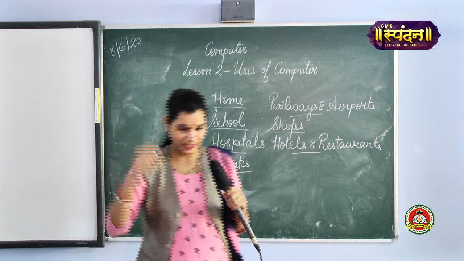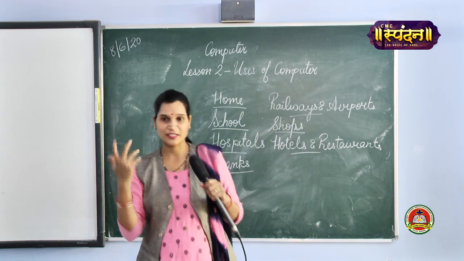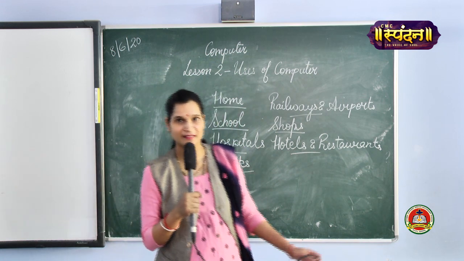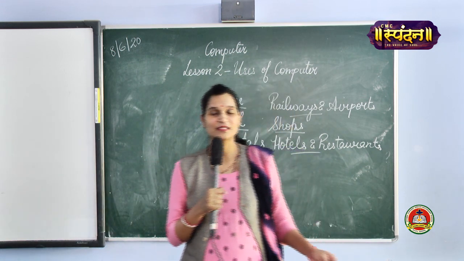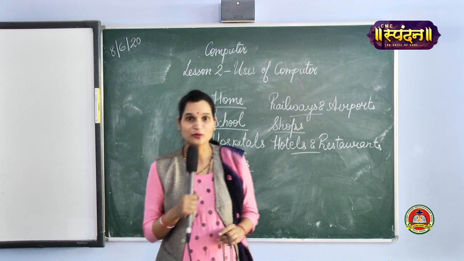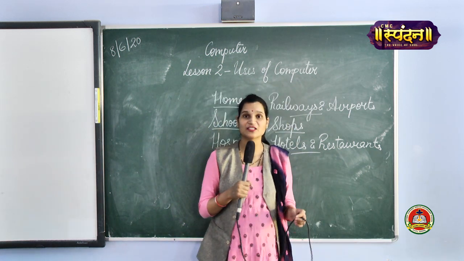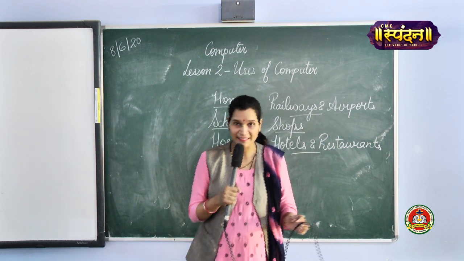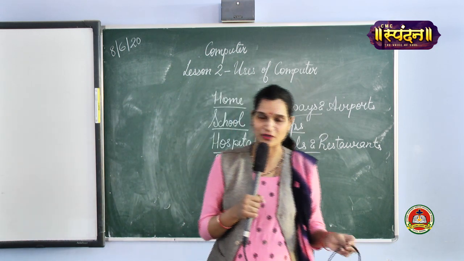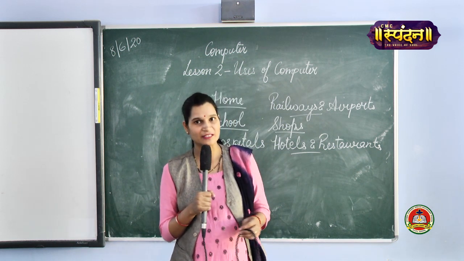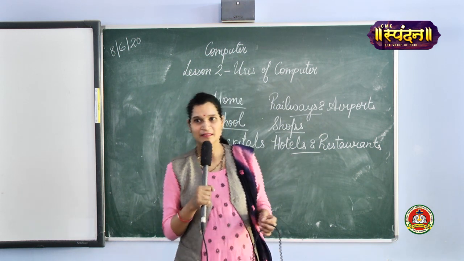You just have your lunch, order the menu, the lunch is served to you, you have your lunch, and the next part comes with your parents, especially with your father: giving the bill. Now the manager of the restaurant generates the bill using a computer. He does the entries of what you have ordered and what you had in your lunch or dinner, and then he generates the bill according to the price.